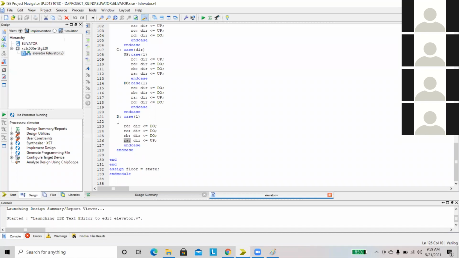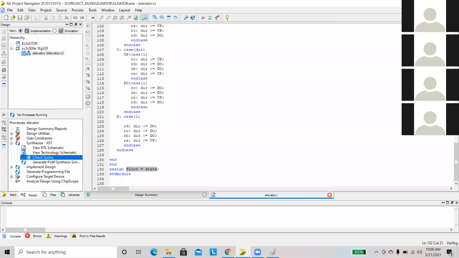If it is in D state, by default the floor is the state. The floor is your position, that is, the position of the lift. Then the floor is the state. Then we will go to the elevator. First we have to set it as the top module, then check the syntax, whether the code is syntactically correct or not.